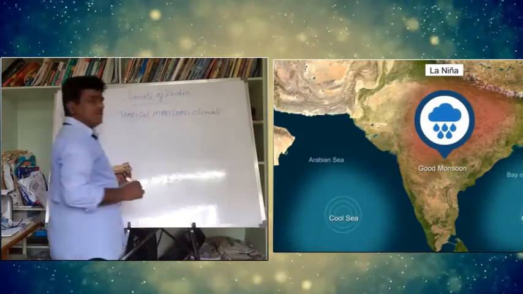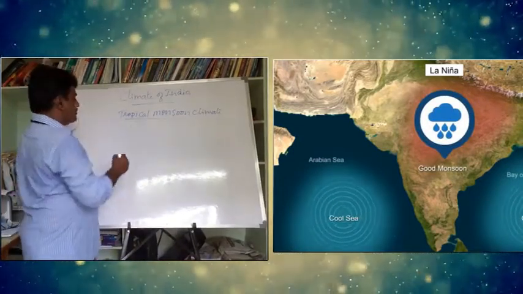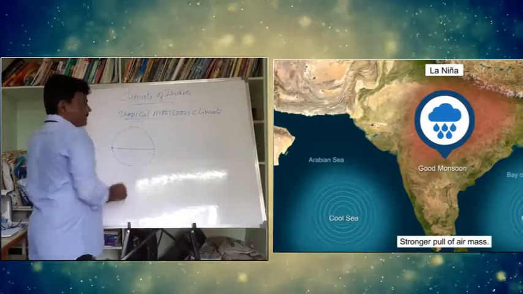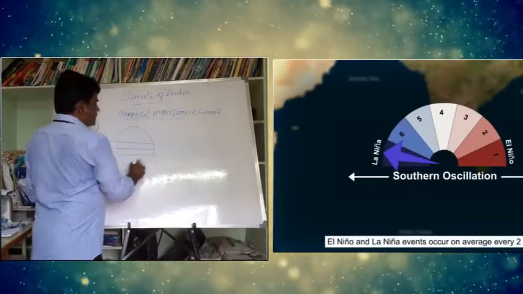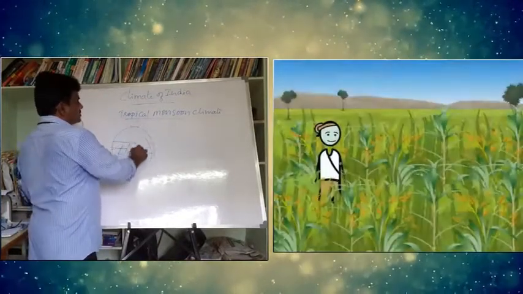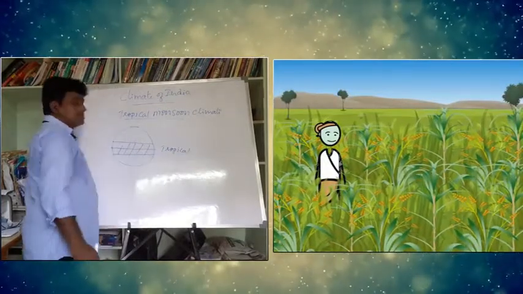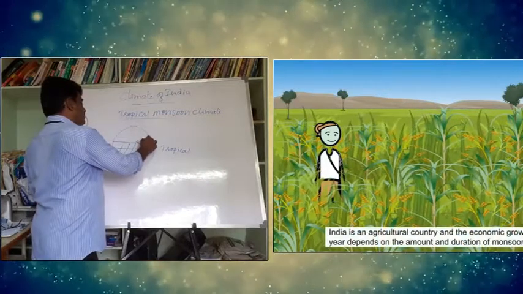Why should we call Indian climate tropical monsoon climate? Because, look at this, this is the equator, and up to the Tropic of Cancer and Capricorn this region is called the tropical region. India is located here. This is about the location of India.